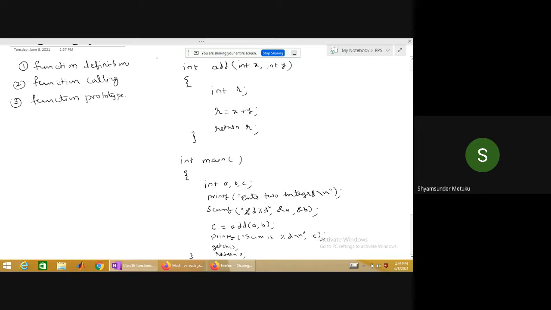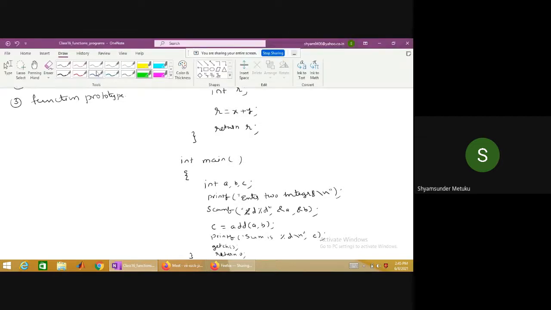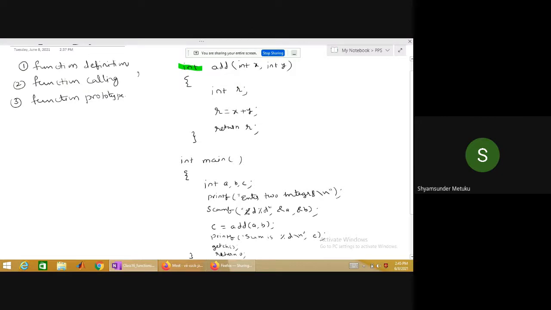Let me write here. So this is a return type. I'm taking it as an integer. Then this is called function name.